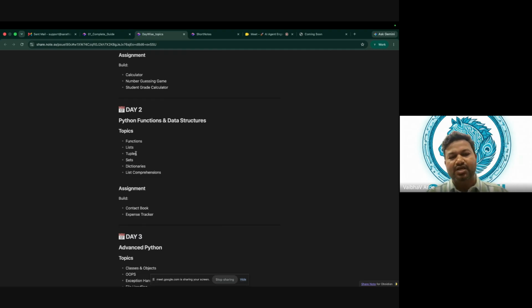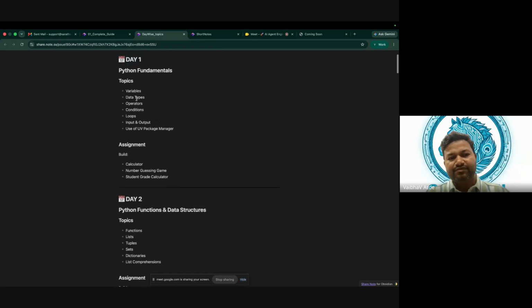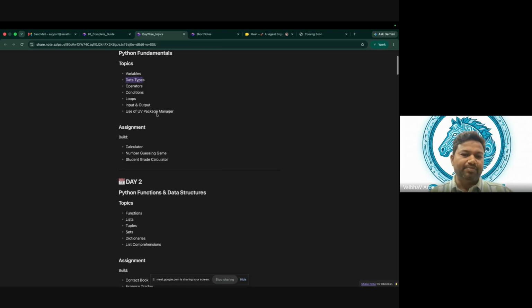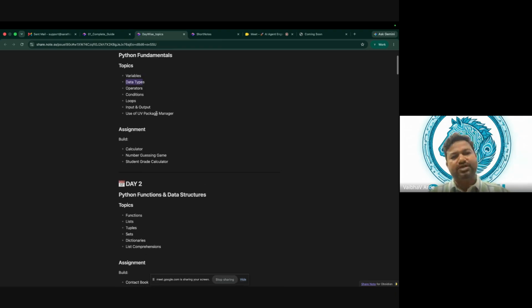If I go back and see data types, when we say data type, the first thing that comes to mind is different data types like string, number, boolean. But in Python, those are already there.